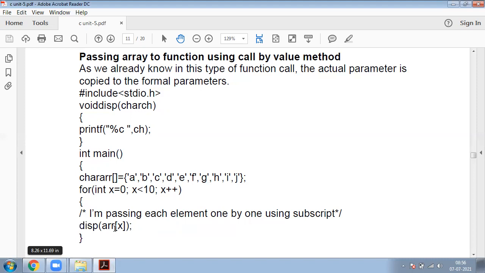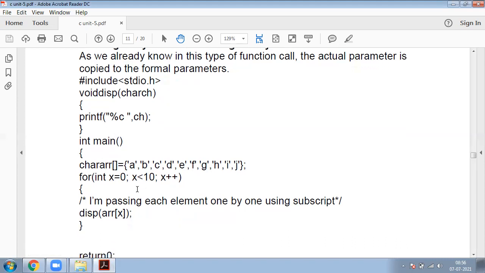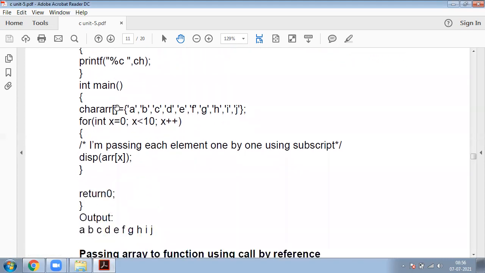Whenever this program is executed, these actual parameters are copied to the formal parameters to perform this task. Now what is my output? The output is A B C D E F G H I J. So this is my output, simply to display this particular output.